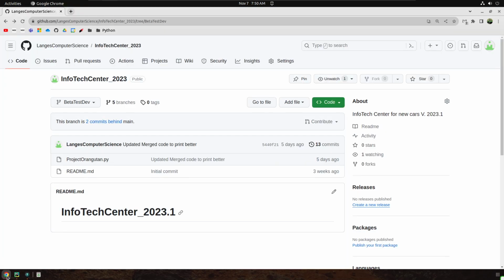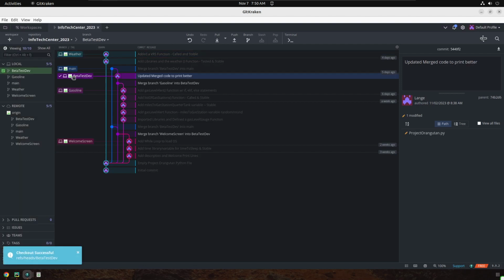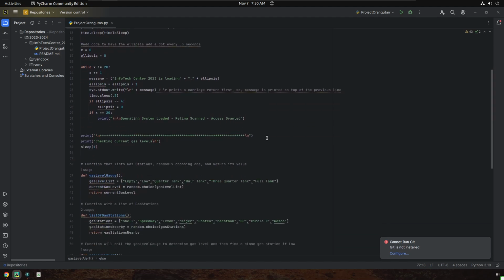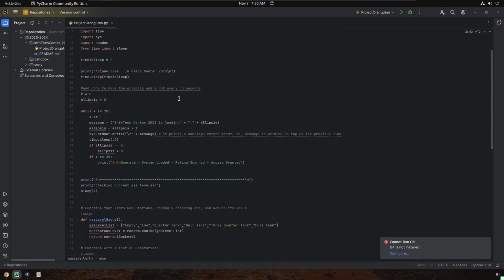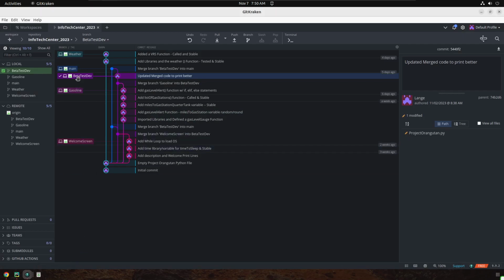We also have our programs backed up to GitHub, and I'm going to show you more about that in a second. But our initial goal is to come back to GitKraken. We've been working on weather, we have it backed up to the internet, and now we want to merge that into our beta test dev. So if I double click this and go back to PyCharm, you saw that the program changed before our eyes. This is now on the beta test dev branch, where we have our welcome screen and our gas levels. We want to bring that weather into this. So we've got that checked out.